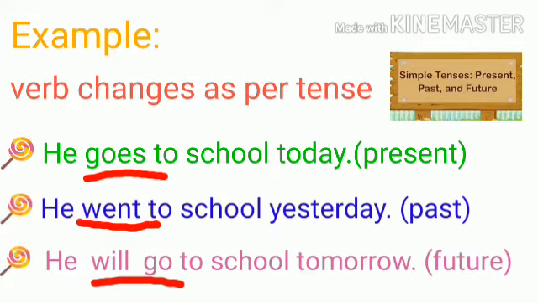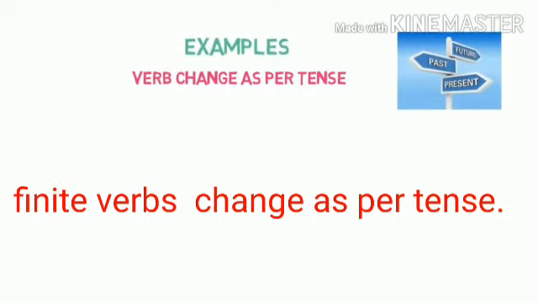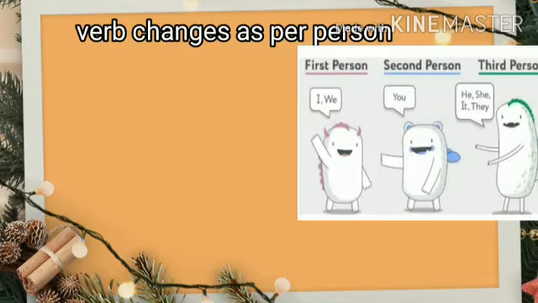In these sentences, goes, went, will go is the main verb. As per the tense, the verb changed into goes, went and will go. So those verbs are finite verbs. Now, are you clear on how the finite verbs change as per the tense? We can see how the finite verb changes as per person.